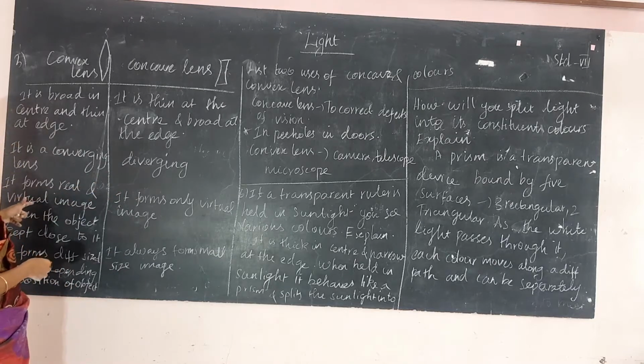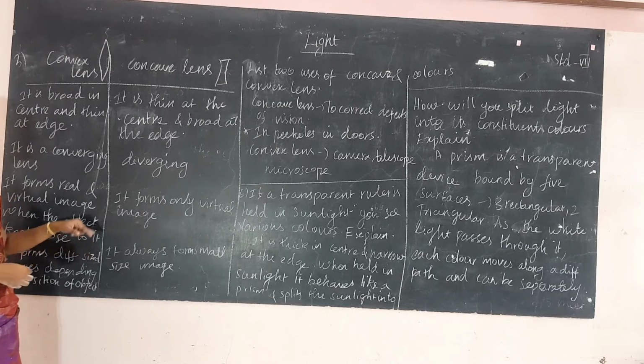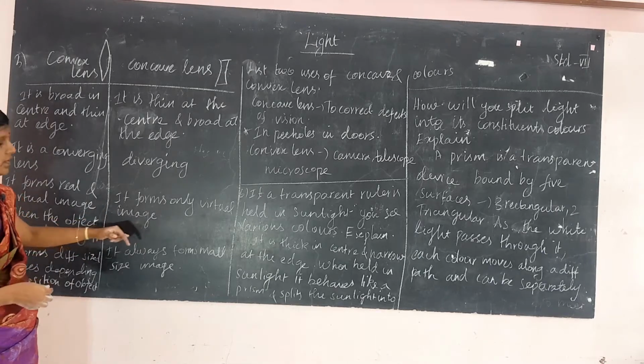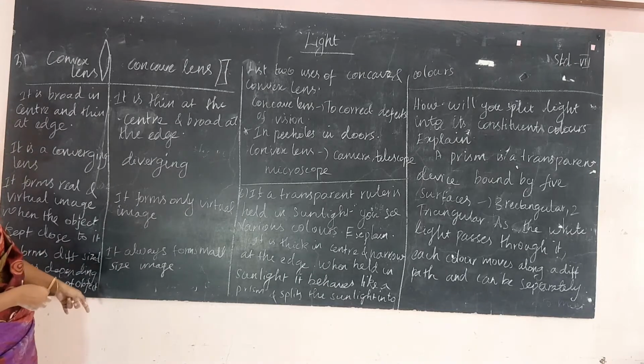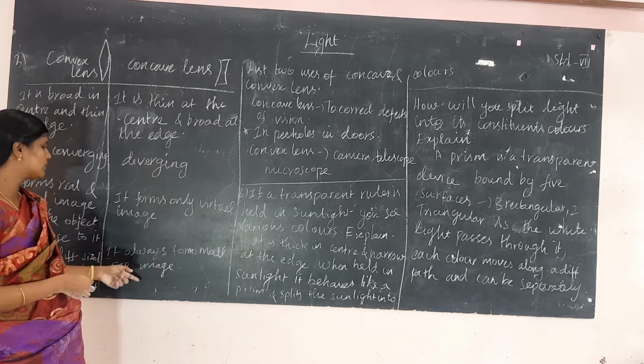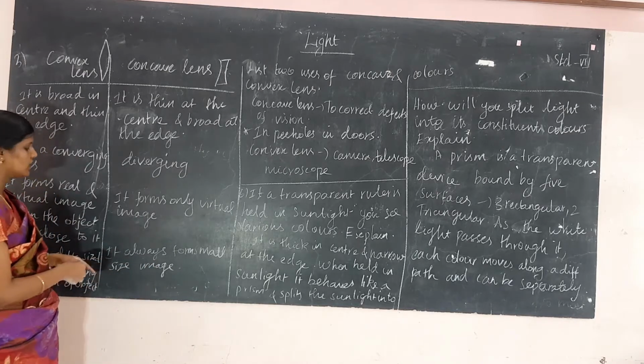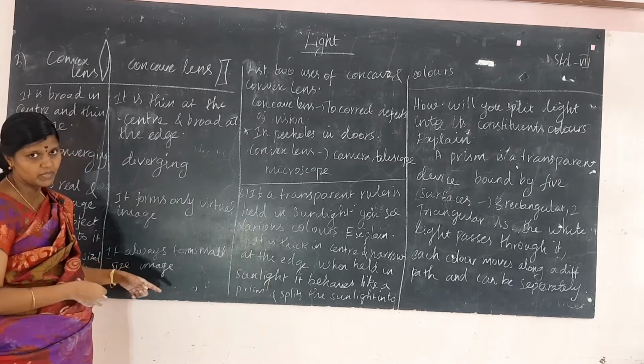A convex lens forms real and virtual images when the object is kept close to it. A concave lens forms only virtual images. A convex lens forms different sized images depending on the position of the object. A concave lens always forms a small size image only.